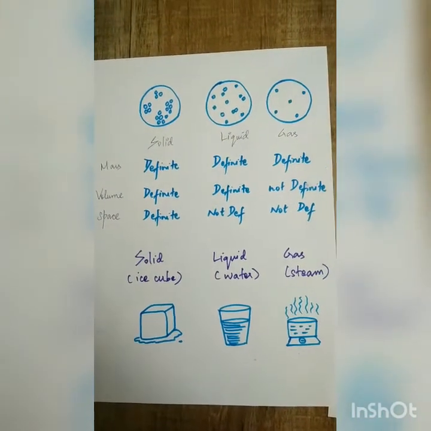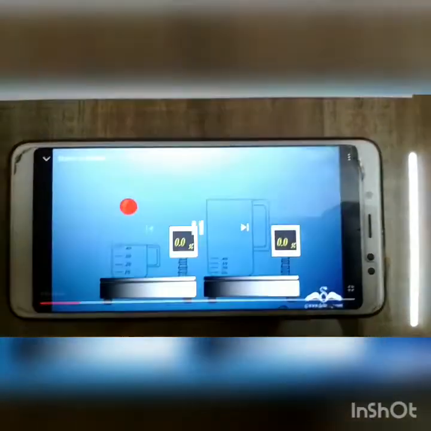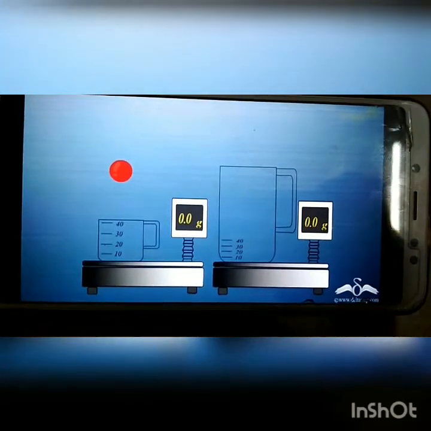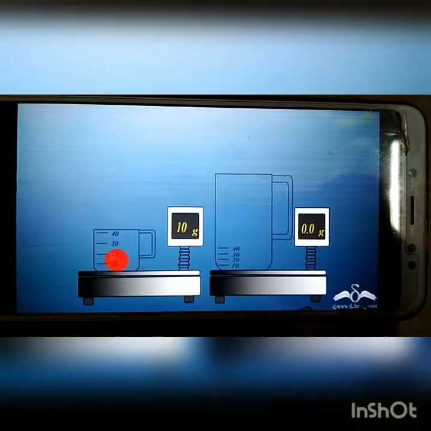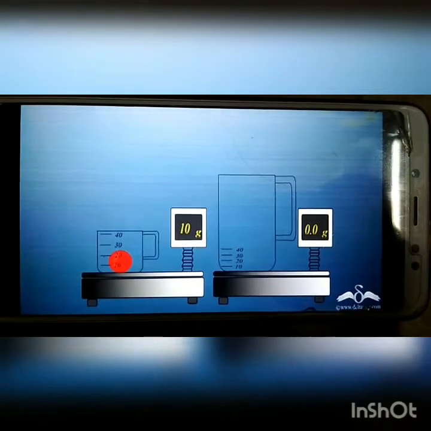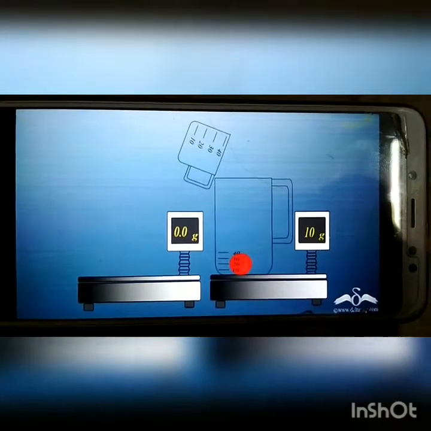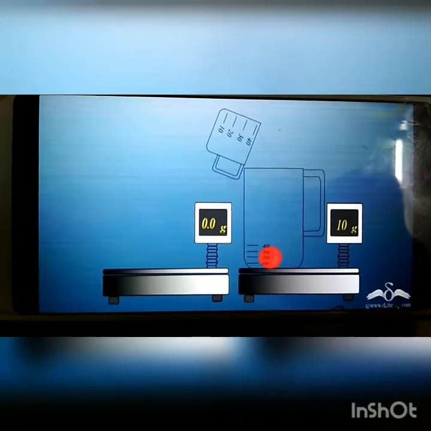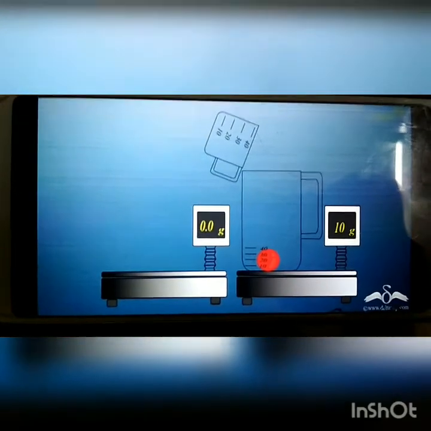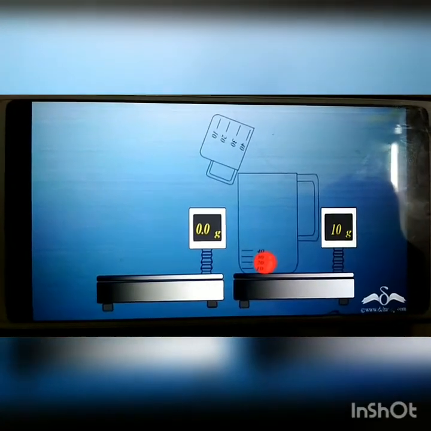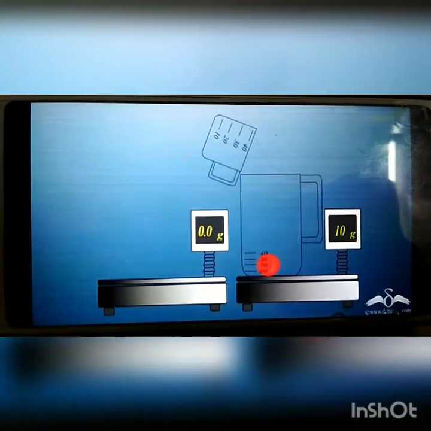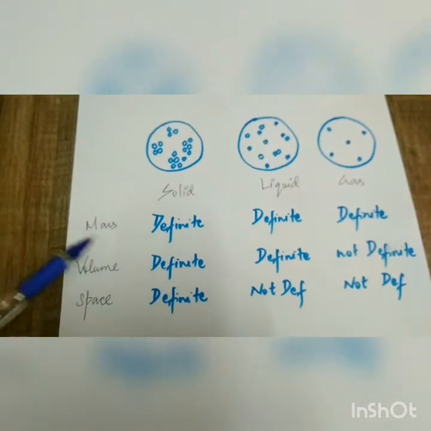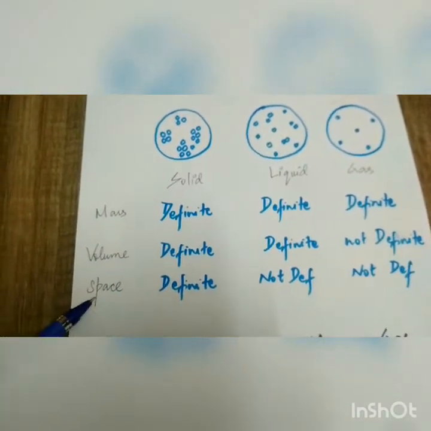Solid state. We take a ball, place it in a small container and then transfer it into a bigger container. Let's observe something. As you place it in the smaller container, see its weight: 10 gram. Then transfer it into the bigger container, see its weight: 10 gram. So, shape of the ball does not change. Volume of the ball does not change. So, solid has definite mass and definite volume.